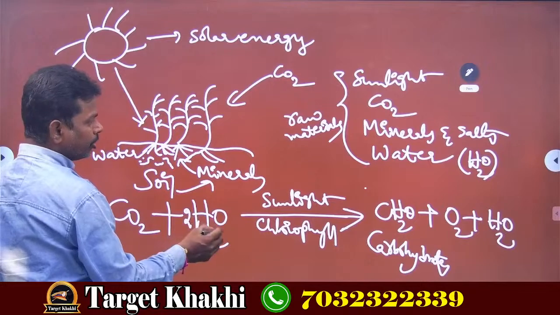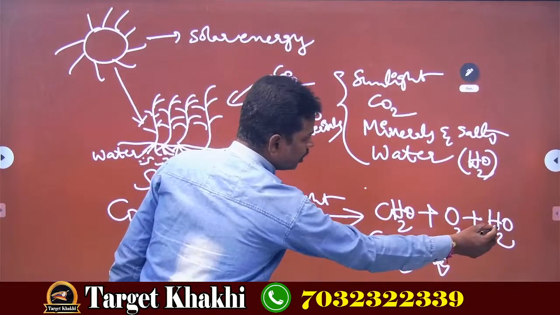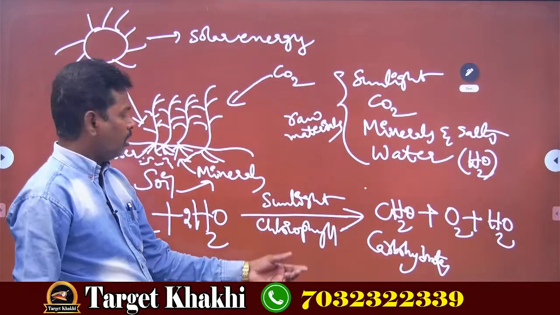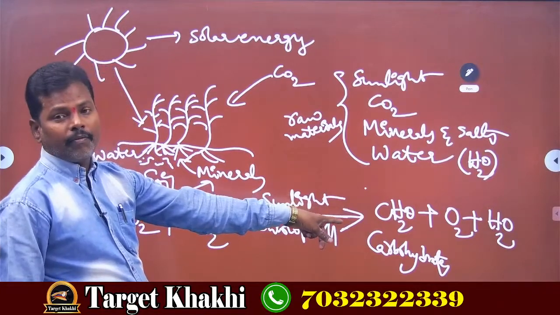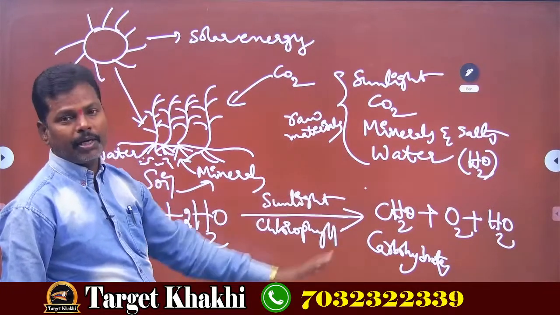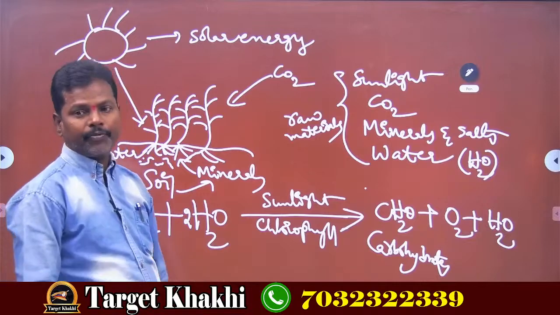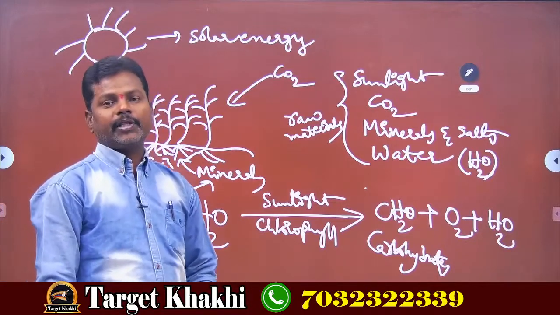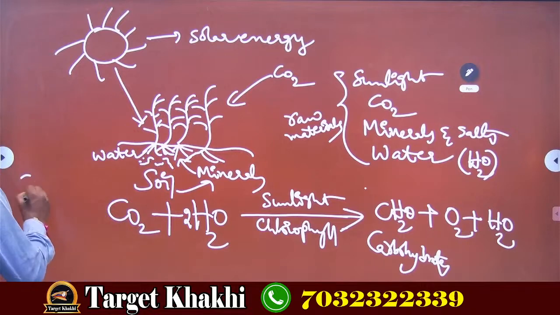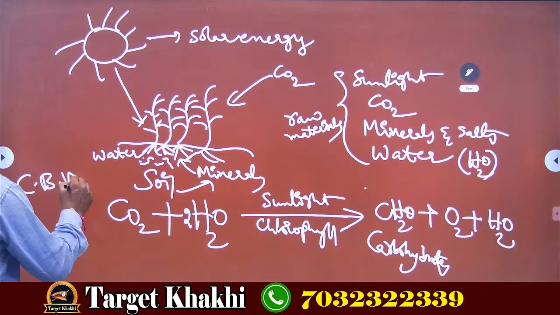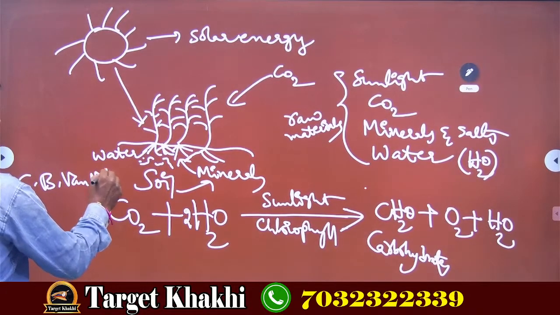Next, 2 H2O, 1 H2O plus another H2O. Total 2 molecules of water and 1 mole of carbon dioxide. This is nothing but the photosynthesis equation. It was first formulated by C.B. Van Niel.